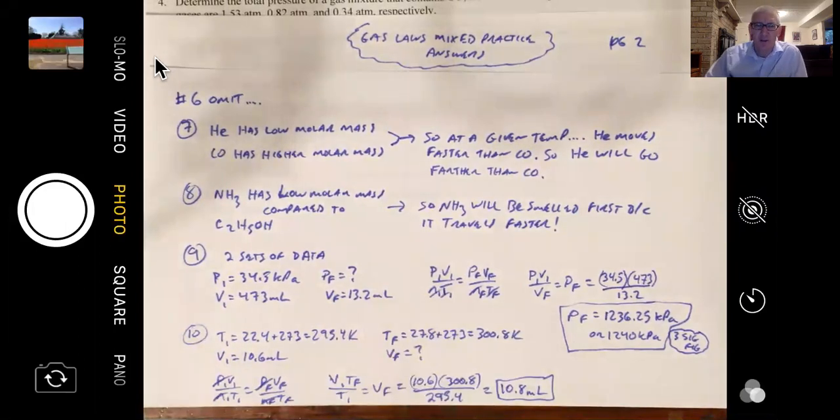Hopefully you can figure out number 7 and 8 simply because of molar mass. If you're at a certain temperature, you're going to have a certain amount of kinetic energy, and that means that the heavier things are going to be traveling slower, and the lighter things are going to be traveling faster. Problems 9 and 10 end up being good old-fashioned combined gas law problems, and hopefully just looking at those, you can make sense of that.